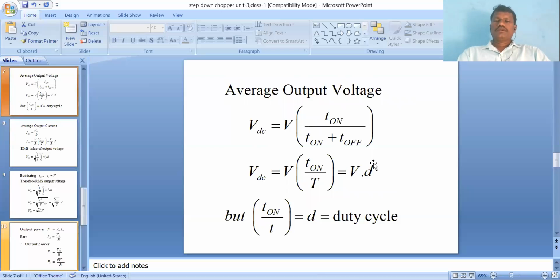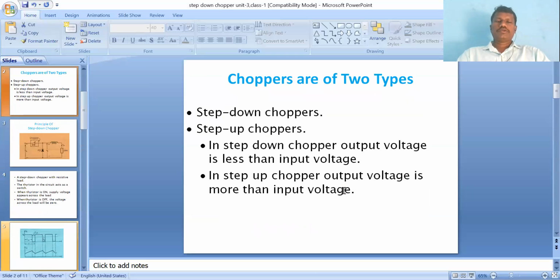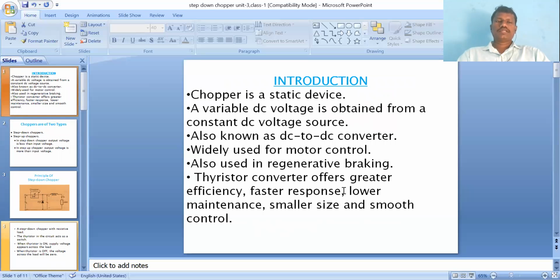So the duty cycle range is 0.5 to 1 only, that is 0.5 less than alpha less than 1. Suppose we take duty cycle 0.5 and input voltage 30. What is the output voltage? 30 into 0.5, we get 15 volts. So finally what we observe is the input is 30 and the output we get is 15. It is called a step down chopper. So like that we should explain the operation of the step down chopper and introduction.